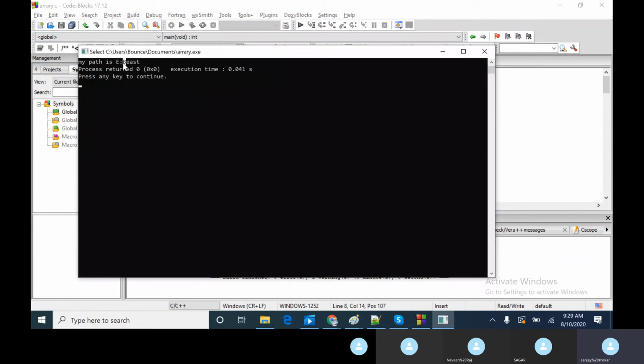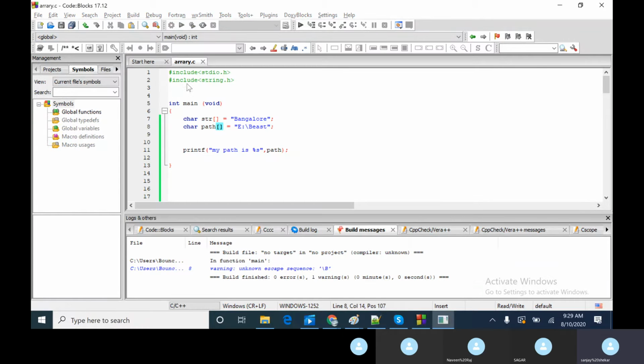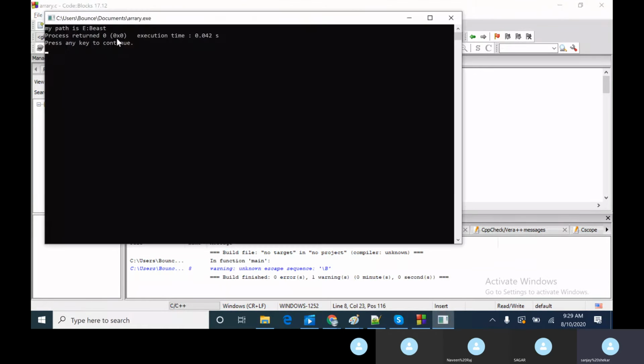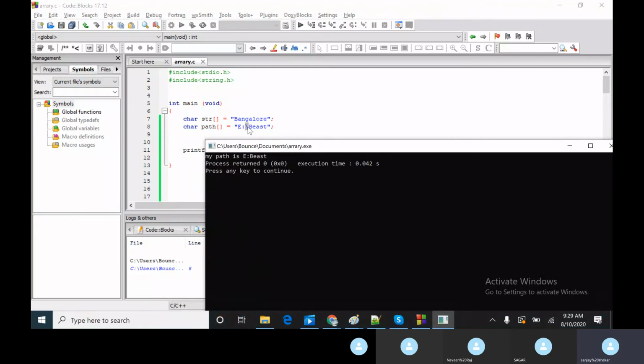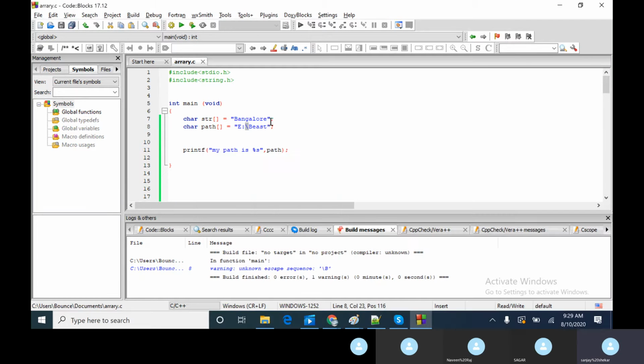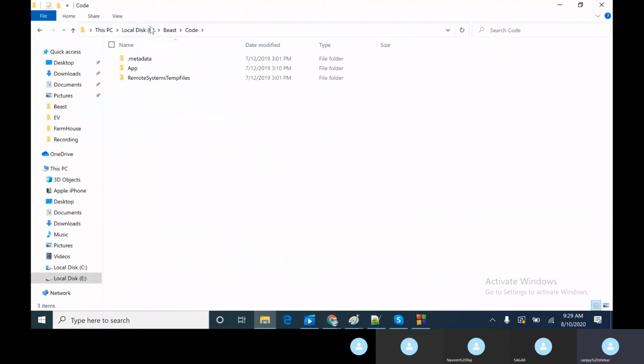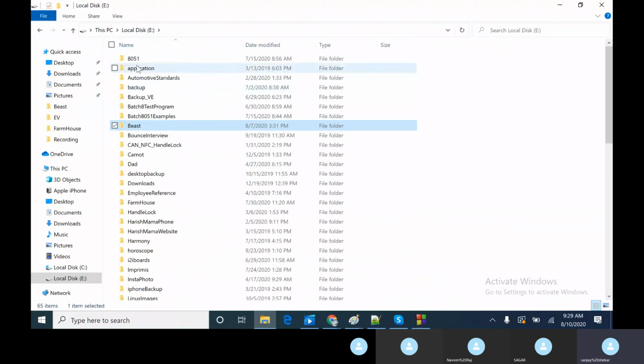So where is this escape sequence? It is not there, right? Though I have it in my content, I don't have it in the result. Why? Because it's an escape sequence, it is not considered at all. So if you see, my actual content is E drive beast, and here it is not there. Agreed?